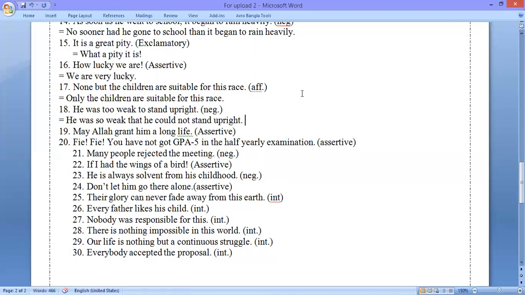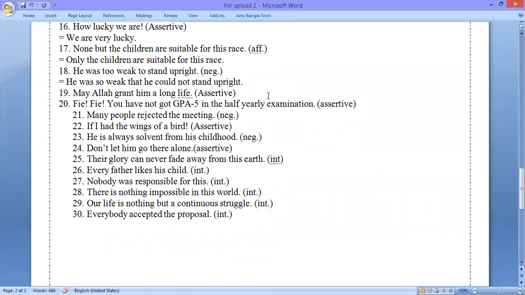We need to understand that when there is so that, if there is a present tense in the first part, we shall have to use cannot in the second part, and if there is past tense in the first part, we need to use could not in the second part.